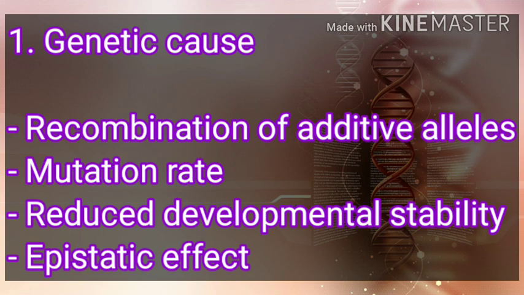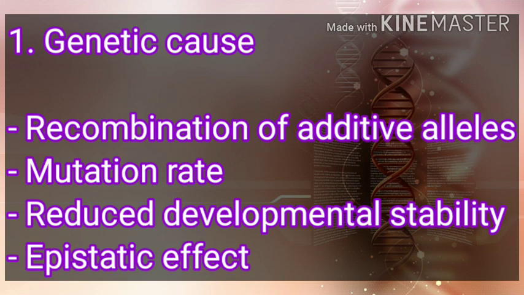In recombination of additive alleles, if the recombination results in new pairs of alleles that can give rise to a new phenotype, then it is a cause of transgressive segregation. Second is the mutation rate. If the mutation rate is high, then there is more chance of extreme phenotype change.